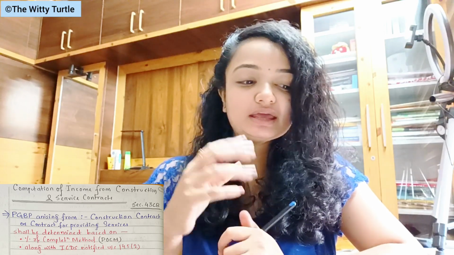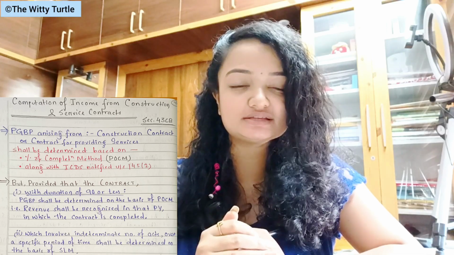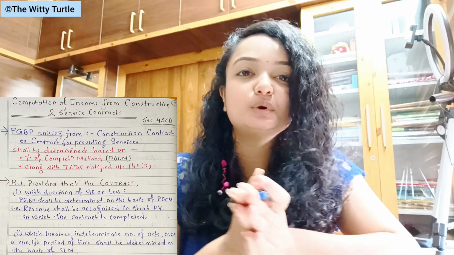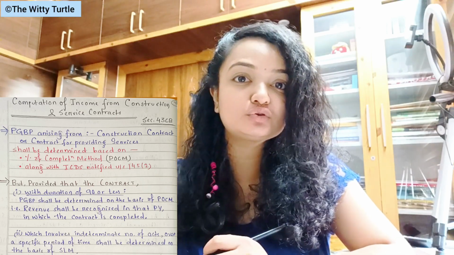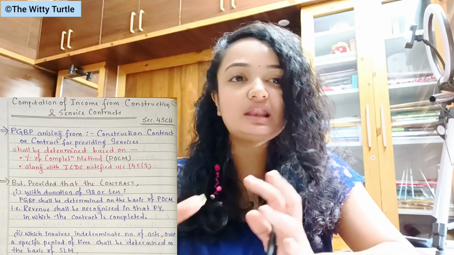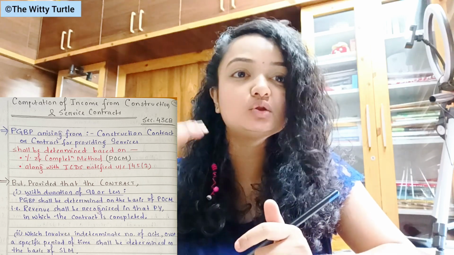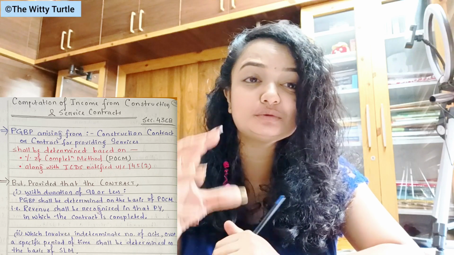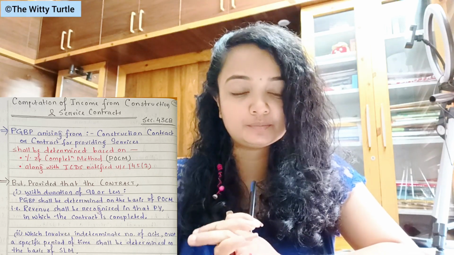But here it says that the PGBP shall be calculated in the manner I told you just now. But in the cases where the contract is of a duration of 90 days or less, so in that case, PGBP shall be determined on the basis of percentage of completion method. If the contract is of duration of less than 90 days or 90 days, basically in the legal language we call it the contract whose duration does not exceed 90 days, right? So in that case what happens, the PGBP shall be determined on the basis of percentage of completion method, right?